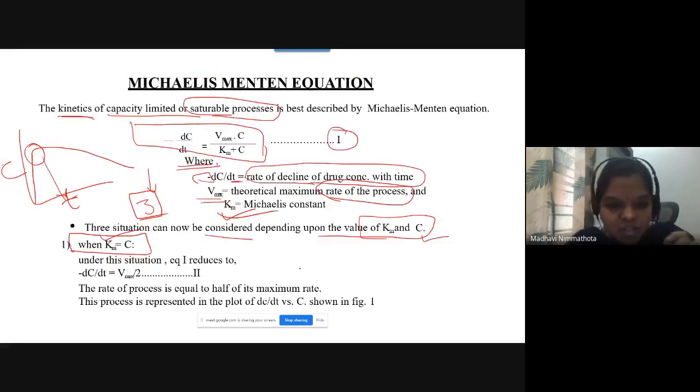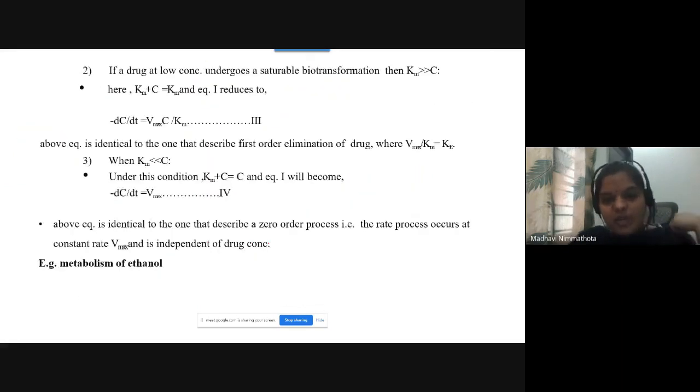In your textbooks they give this equation first, then this one, then this one. So if anyone wants to know the derivation, you can write it. When Km is equal to C, we will get Vmax by 2, right? So the rate of the process is equal to half its maximum rate. How will the process be represented in the plot of dC by dt versus C? I will show you these three graphs at a time.